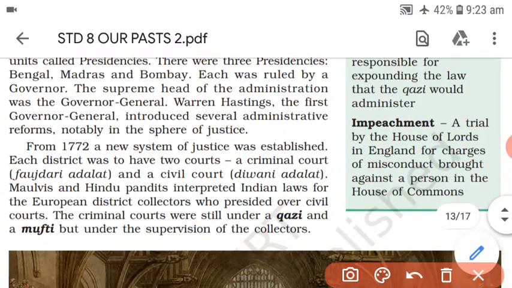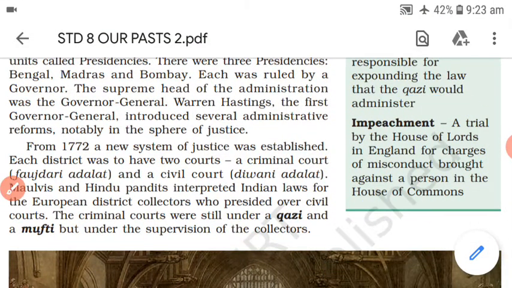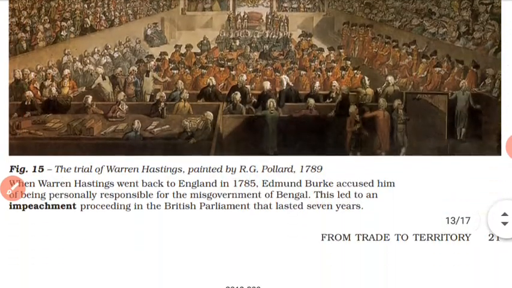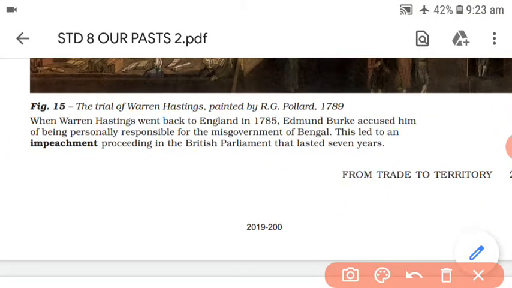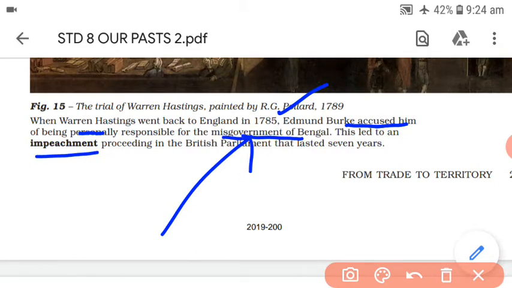Now here we have another word, that is impeachment, which we are going to see with an example. You will find the trial of Warren Hastings. This is a picture painted by R.G. Pollard in 1789. So Warren Hastings went back to England in 1785. Warren Hastings was the first Governor General, as we have seen. When he went back to England in 1785, Edmund Burke accused him of being personally responsible for the misgovernment of Bengal. So for the misgovernment of Bengal he was charged, and this led to an impeachment proceeding.